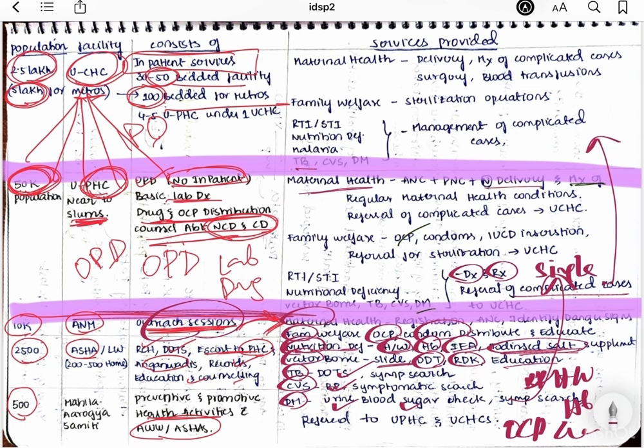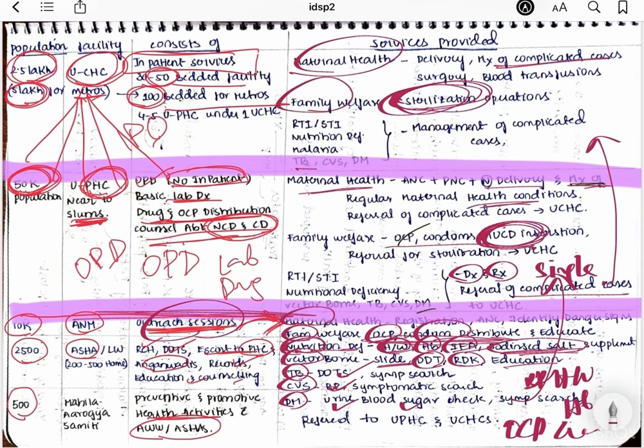Here they also conduct normal deliveries, management of normal cases and distribution, and apart from this, they also insert IUCDs, right? See, at the level of CHCs, you have sterilization. At the level of PHCs, you have IUCDs. At the level of ASHA and others, they distribute condoms and so on. And in the case of CHCs, in maternal health, family health and all the diseases, they manage the complicated cases.